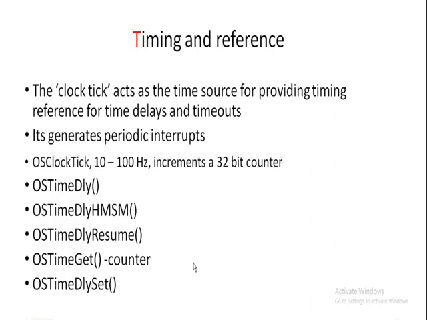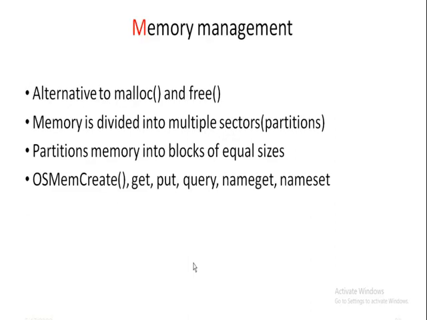Then the last point is memory management. uC/OS-II supports runtime memory allocation and deallocation on a needed basis. According to the requirement, we are allocating and deallocating memory. The memory is divided into multiple sectors or partitions. Each partition is further divided into blocks, and each block holds a fixed number of bytes of memory.